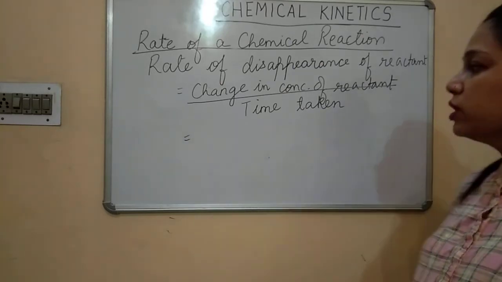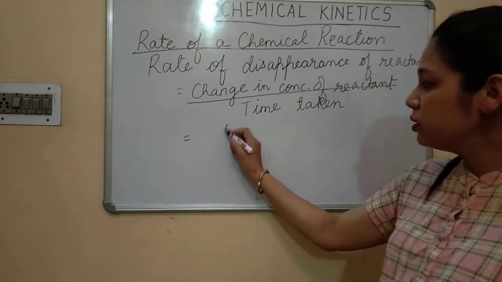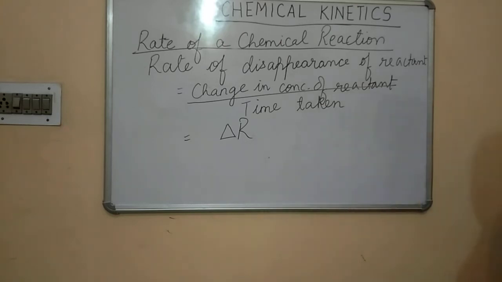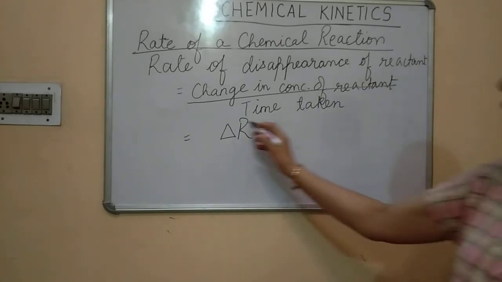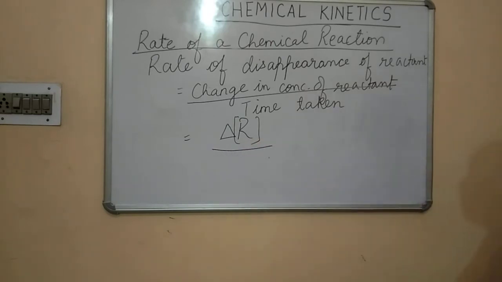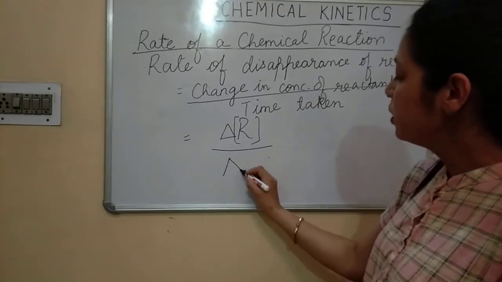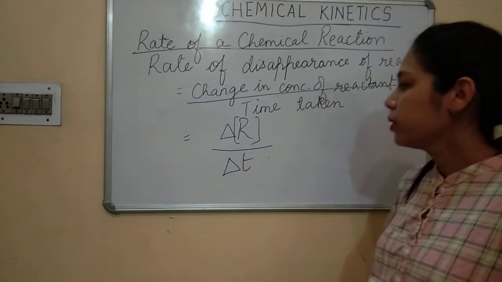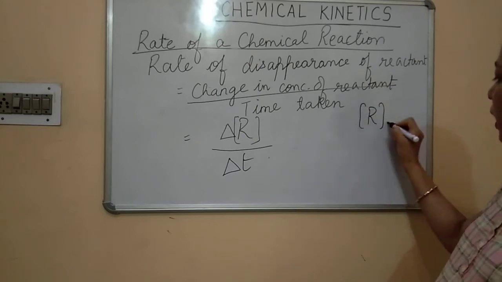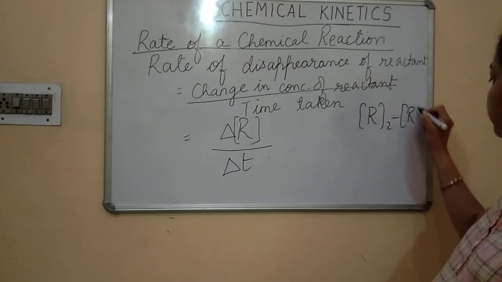So children, what was the change in concentration of reactant? It was delta R. Delta R was the change in concentration of reactant, and the time taken was delta T. As I have told you, we'll subtract R2 minus R1.